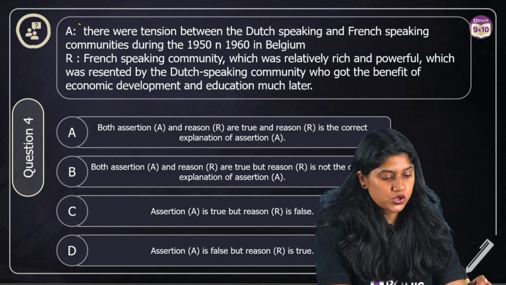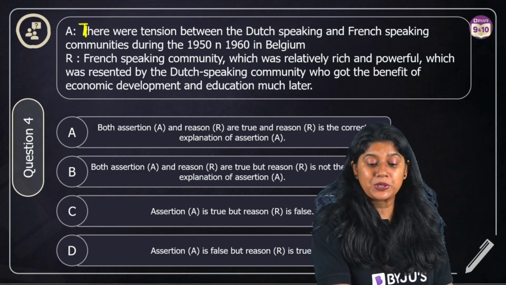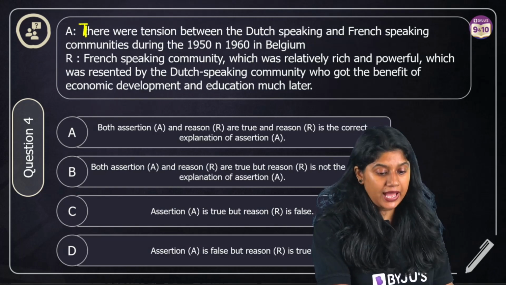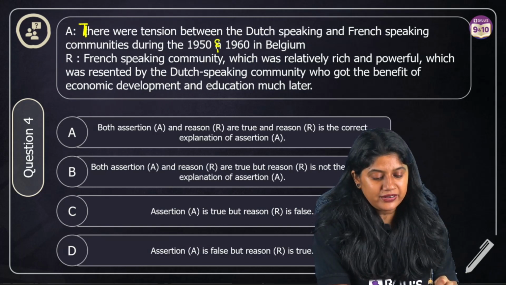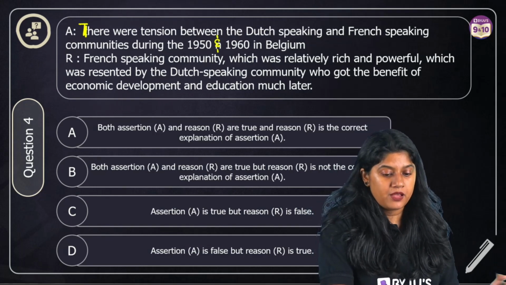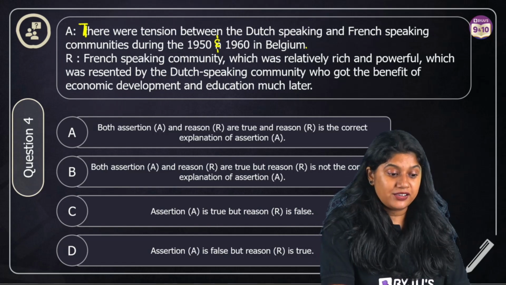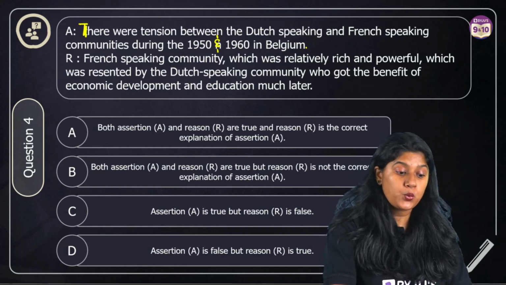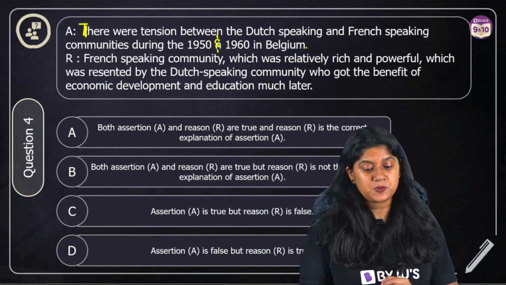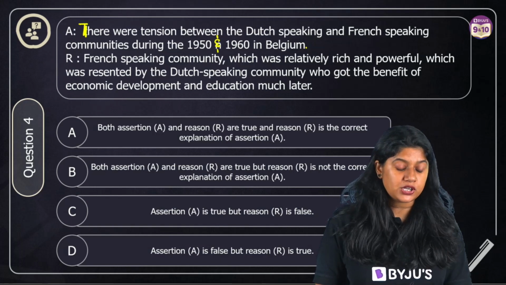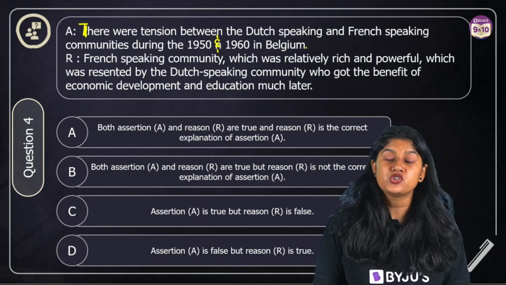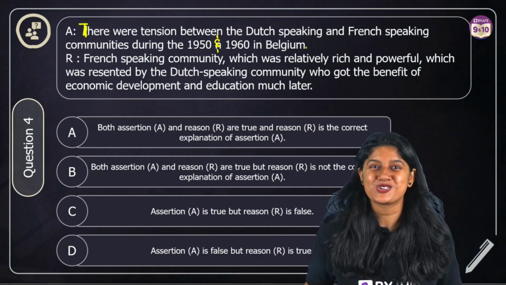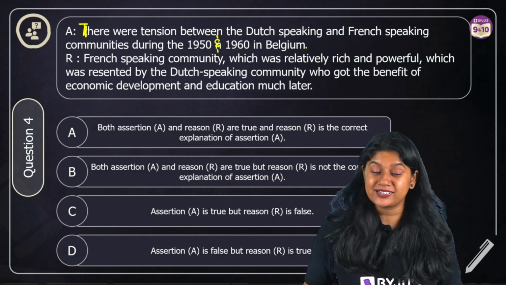There were tensions between the Dutch-speaking and French-speaking communities during the 1950s and 1960s in Belgium. The reason for this is that the French-speaking community, which was relatively rich and powerful, was resented by the Dutch-speaking community, who got the benefit of economic development and education much later. So we have to find out which statements are correct or not true, or whether the R is a correct explanation for it.